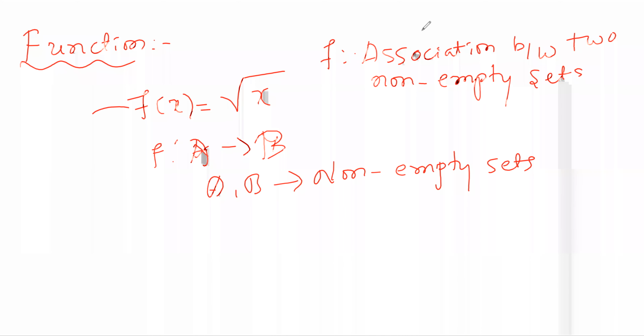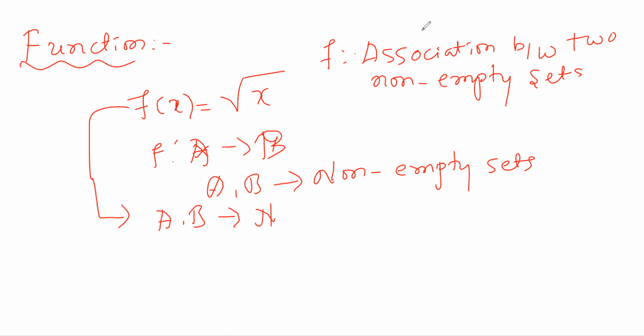So if you take f of x equals root x, we don't know exactly what the domain and codomain are, right? So I take the function for A and B. For f of x equals root x, I will take the set of natural numbers, mapping natural numbers to natural numbers. Is there association for all the elements? Association will happen between those two sets A and B. Association should happen for all the elements of the domain A. Does it happen? No, sir.